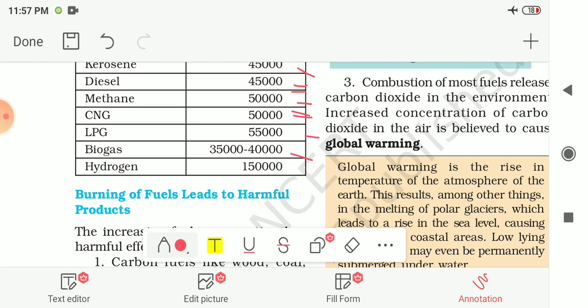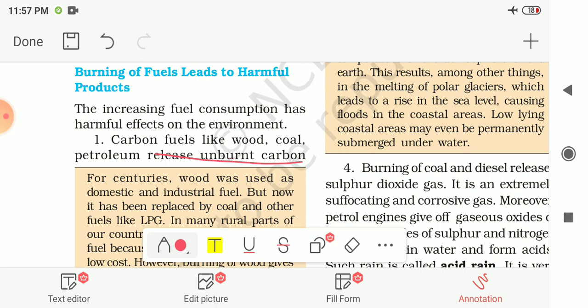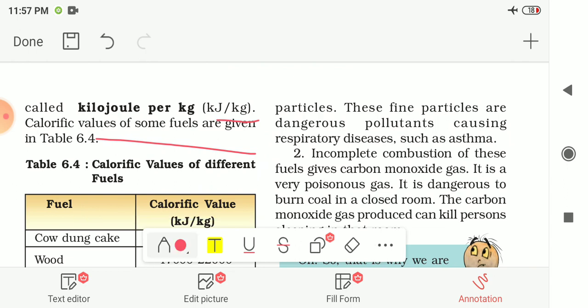Now next is burning of fuels leads to harmful products. How is the burning of these fuels harmful to the environment? The increasing fuel consumption has harmful effects on the environment. The first one is carbon fuels like wood, coal, petroleum. They release unburned carbon particles into the environment, and these fine particles are dangerous pollutants causing respiratory disease. They will cause respiratory diseases like asthma. So it is very harmful to us.